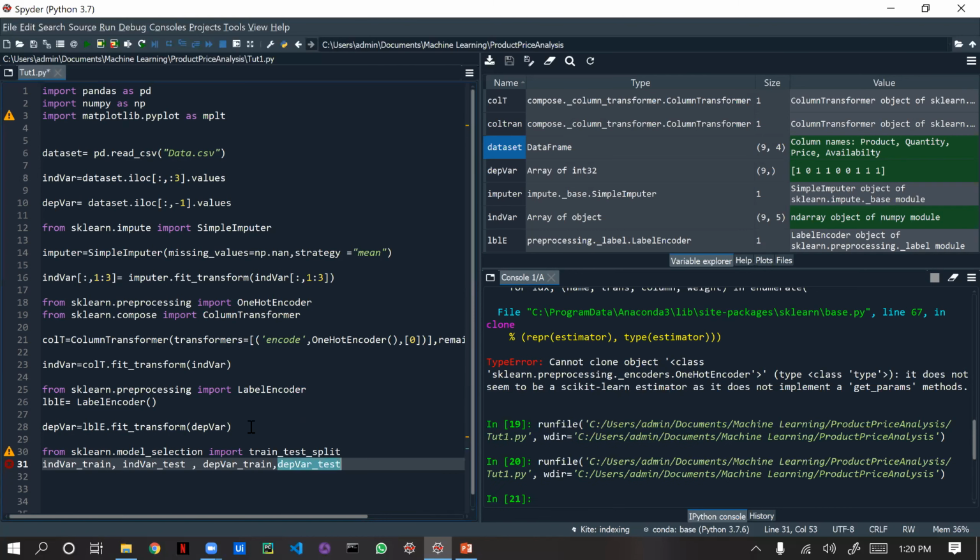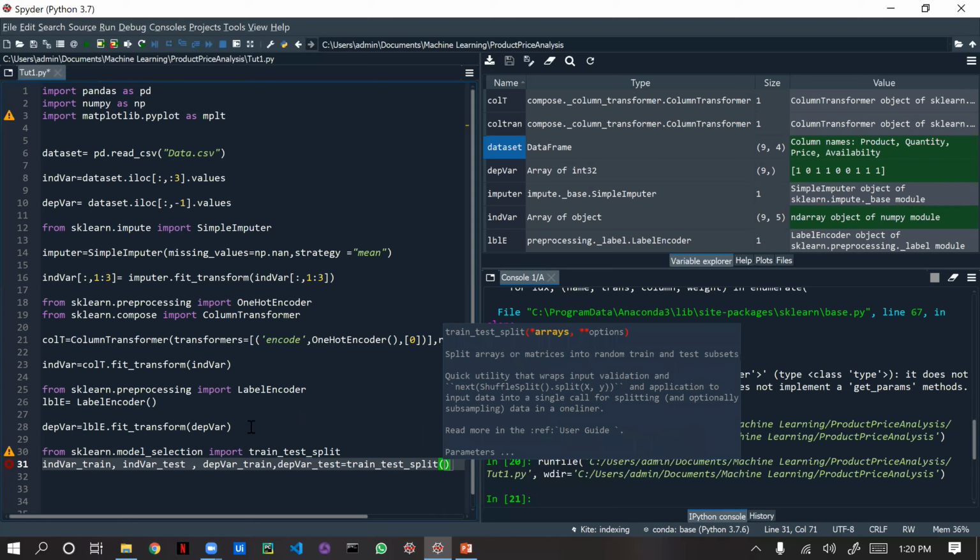So now we created how many variables? Four variables. Now we are going to assign these variables to train_test_split, equal to train_test_split of.